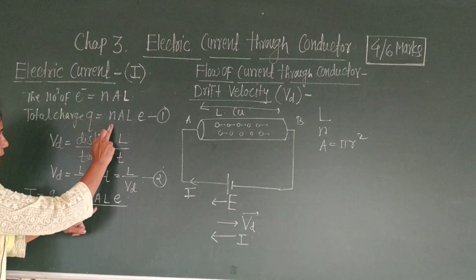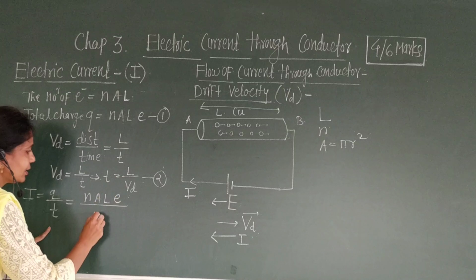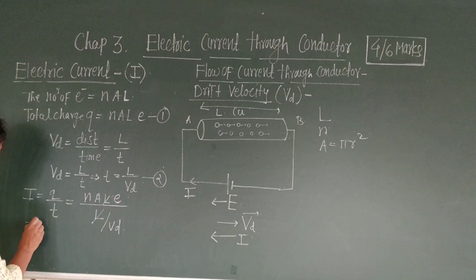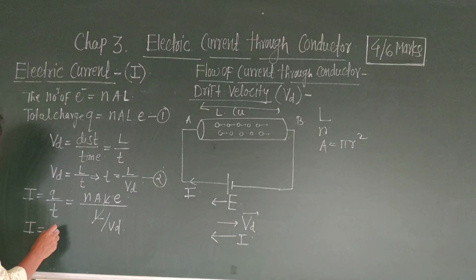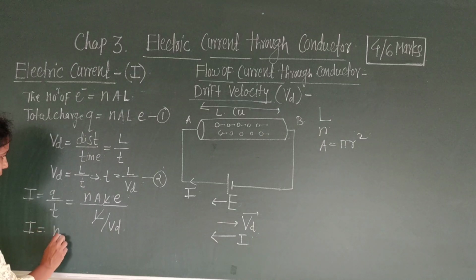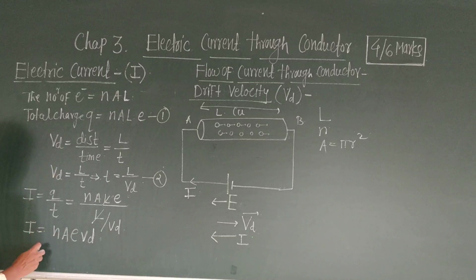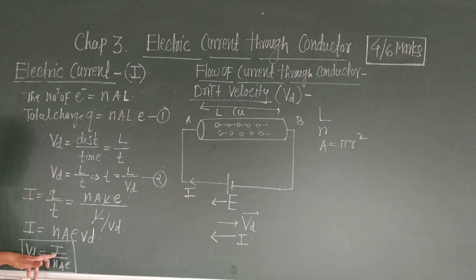Put the value of Q, N a L e. T is L upon Vd. This L gets cancelled. Therefore, I is equal to N a E into Vd. Then what is the Vd? Vd is equal to I upon N a E. We get here Vd, drift velocity, is equal to I upon N a E.